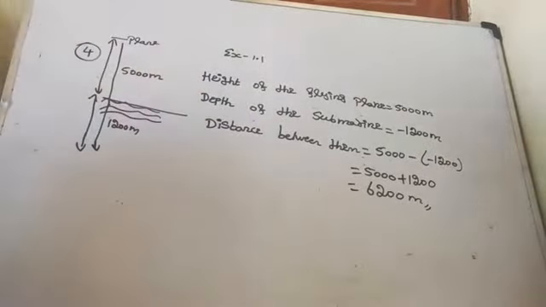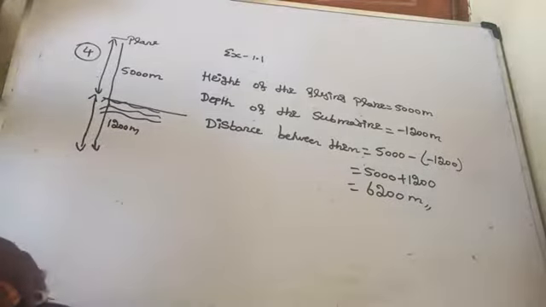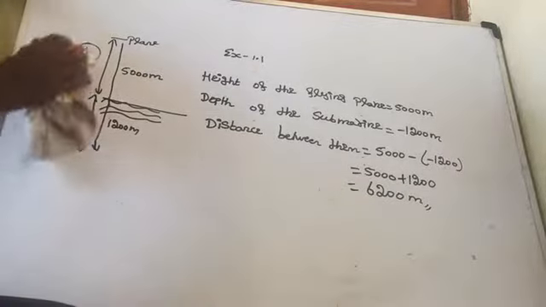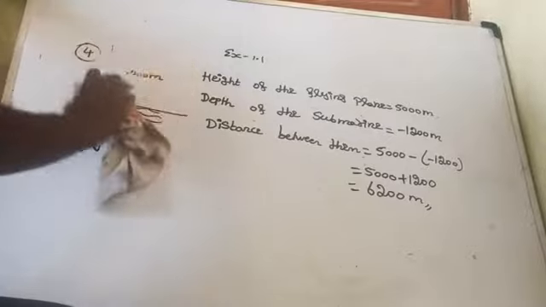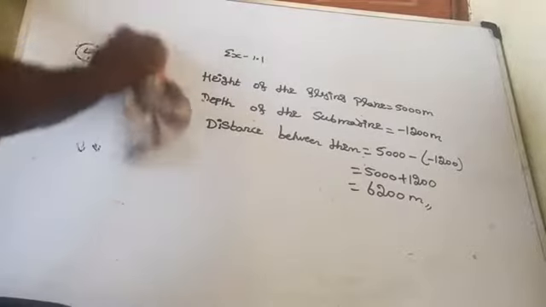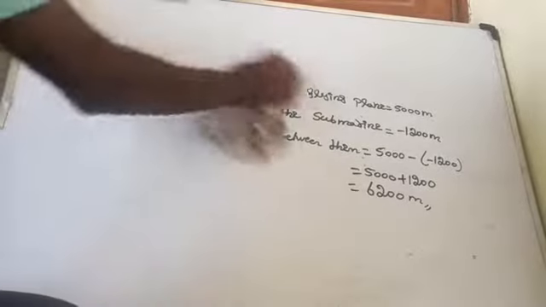I hope you understand this question. Shall we move to the next question? Yeah. Look at question number 5 now. Mohan deposits rupees 2000 in a bank account and withdraws rupees 1642 from it the next day.